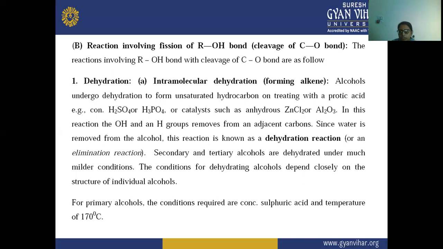The first involves the breakage of the C-O bond, and the second is O-H cleavage. In O-H cleavage, we have already seen the acylation of alcohol, in which there is a breakage of the O-H bond. Next, in this one, there is a cleavage of the C-O bond.